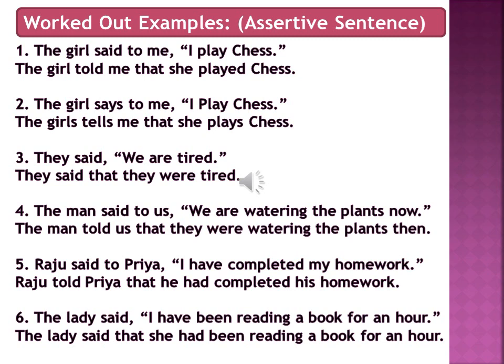In the next sentence, the lady said, again it is in simple past tense, so the table will apply. I have been reading a book for an hour. According to the table, present perfect continuous tense gets converted to past perfect continuous tense. So it will be, the lady said that, I will be converted to she, she had been reading a book for an hour.